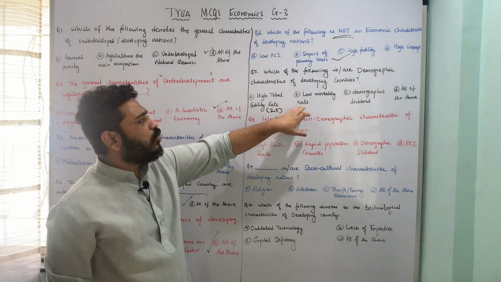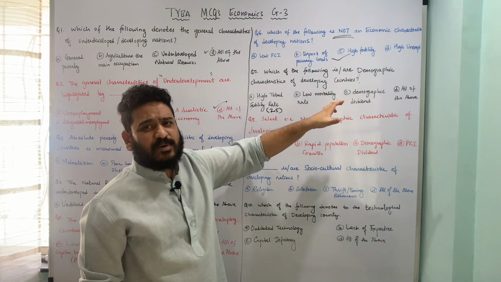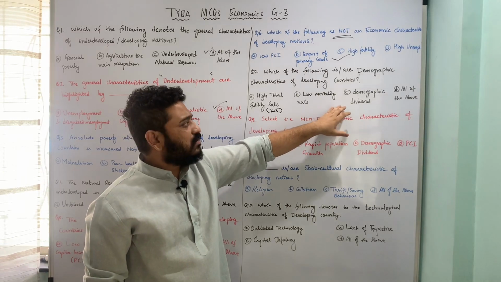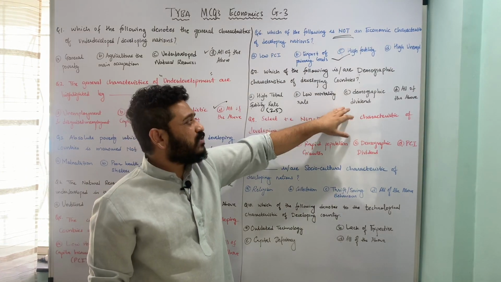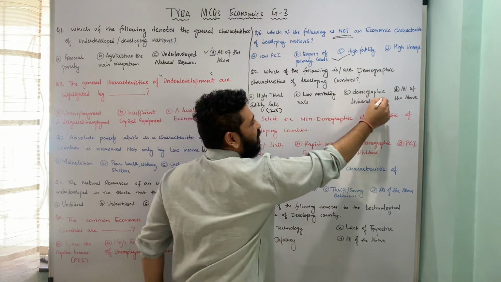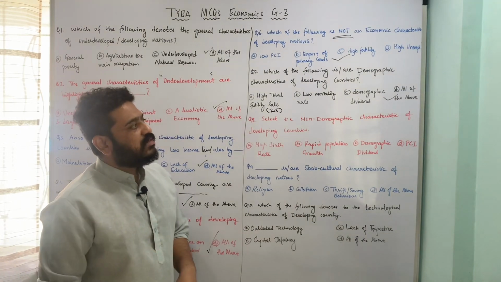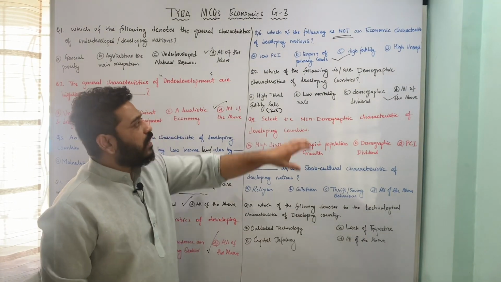Then you have low mortality rate, then you have demographic dividend, that is the highest proportion of youngest population to be very precise. So these all three things are demographic characteristics, and hence the correct option here is option D, all of the above. I hope this is clear.